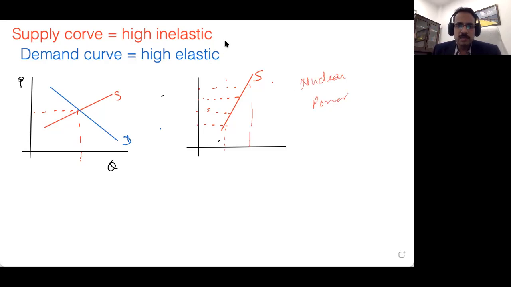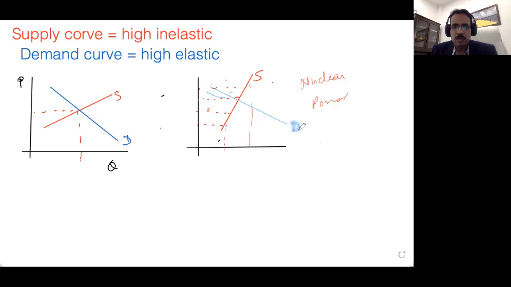Now what else is given is that the demand curve is highly elastic. What does that mean? That means the demand curve is now flatter. The demand curve is downward sloping, but let me draw it with a pen. The demand curve now is not 45-degree kind of sloping, but something like this. So this is the demand curve now.